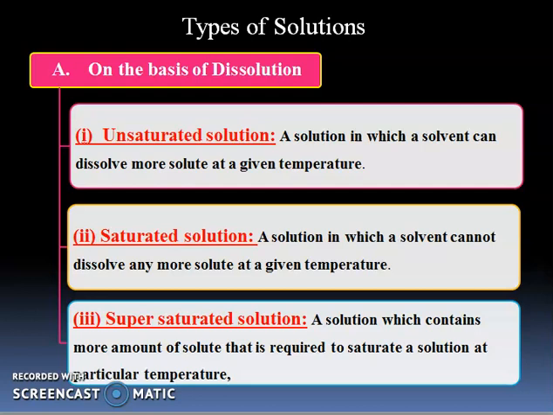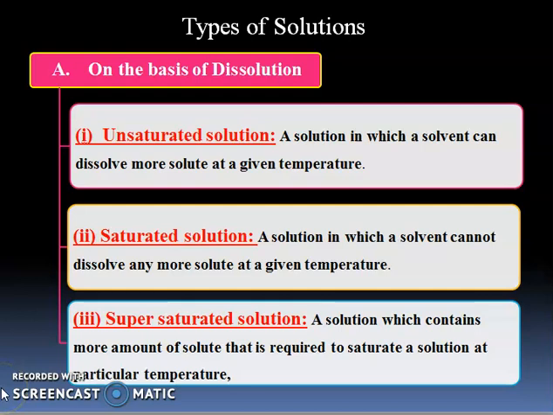Going to the definition, we can define an unsaturated solution as a solution in which a solvent can dissolve more solute at a given temperature. In this case, the solution has the ability to dissolve more and more solute at a given temperature. So we call this type of solution an unsaturated solution.